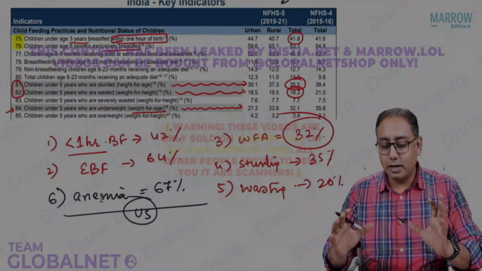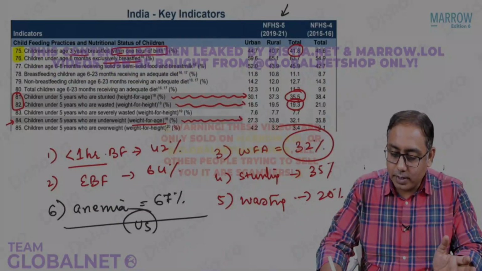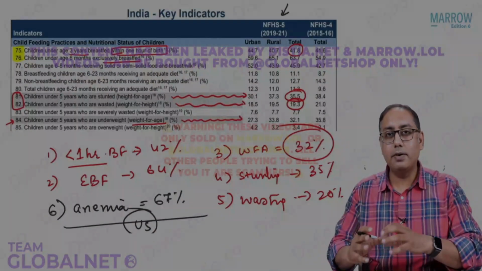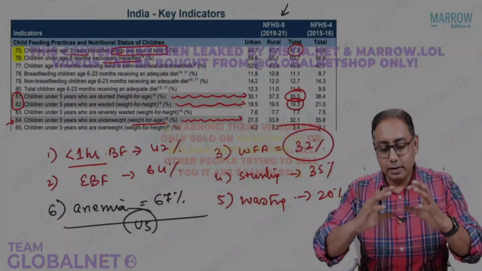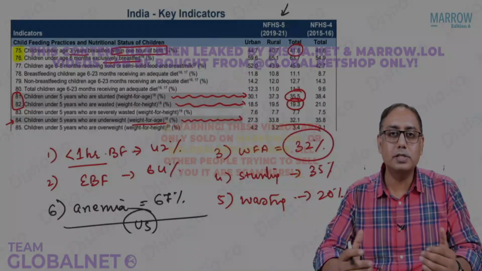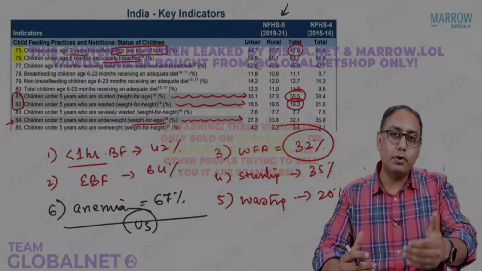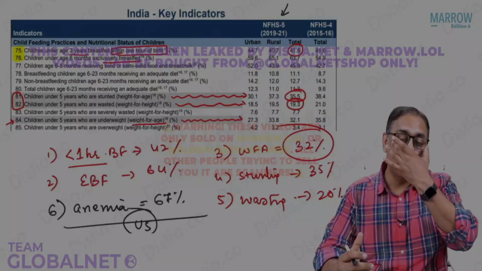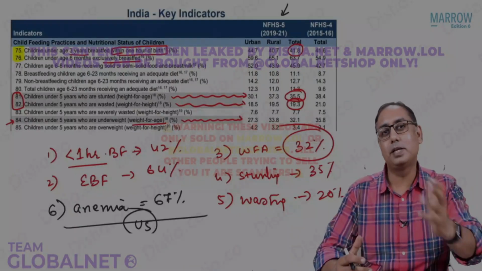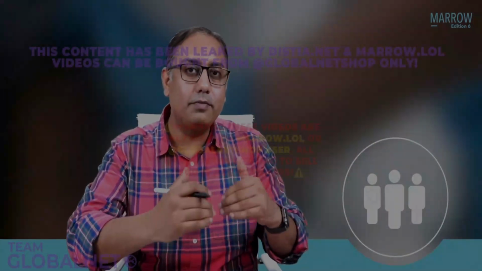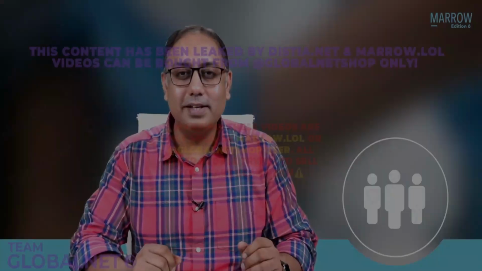These are the numbers which you need to know for your exam, and based on this I will be able to help you understand how the program in India works. The next videos will be talking about the RCH program or the RMNCH plus A program. So you now know the indicators, you know the problems, and you know the things that we need to do in our country. With that, thank you so much for watching this module. See you in the next module.